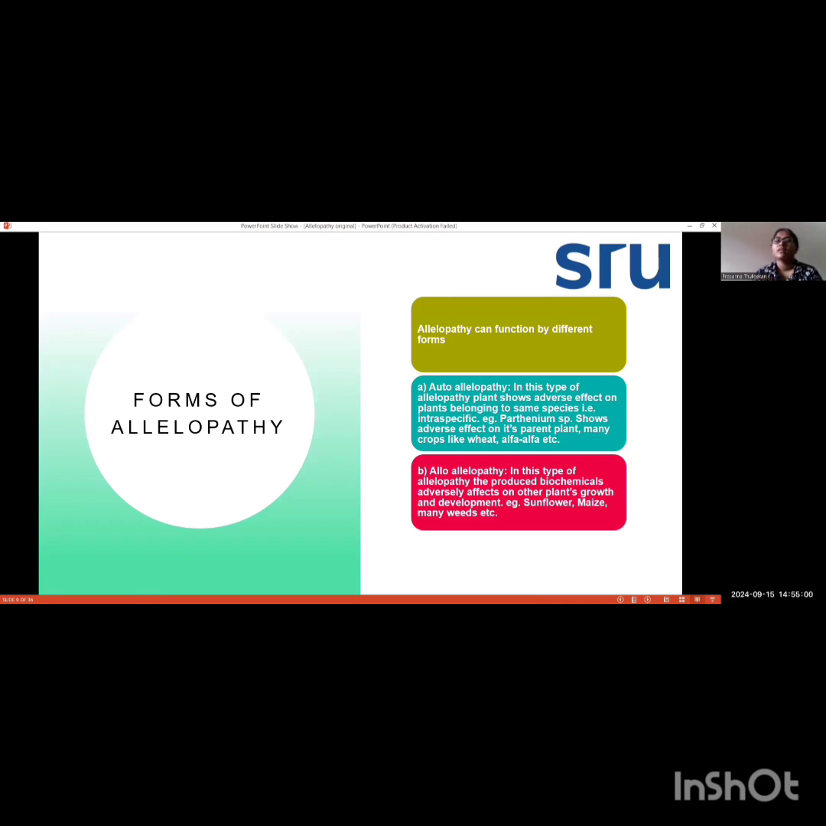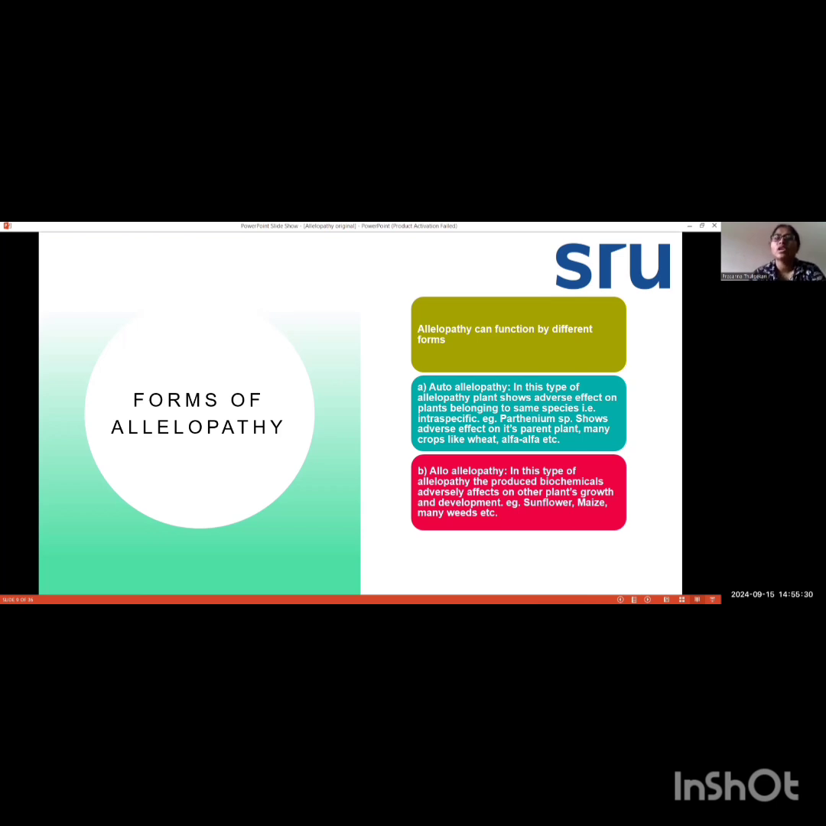And the next example is alfalfa. This is also producing some kind of chemicals that are harmful to the next coming alfalfa plant. So one generation of plant, when it is decayed and produces some kind of toxins, when that similar plant comes in the second generation, those chemicals are harmful to that species itself. So it is called autoallelopathy, and the examples include Parthenium species, next is wheat, and next is alfalfa.